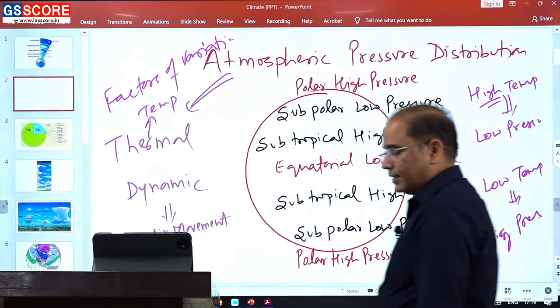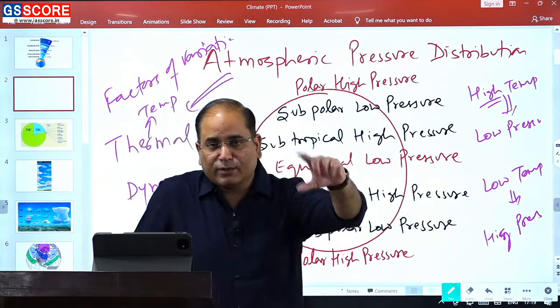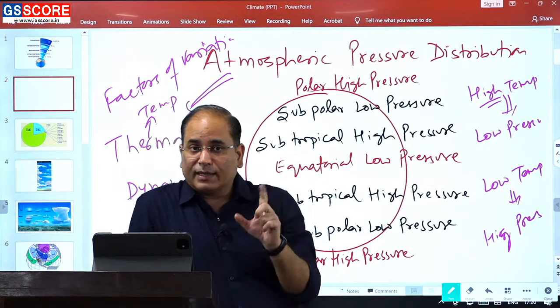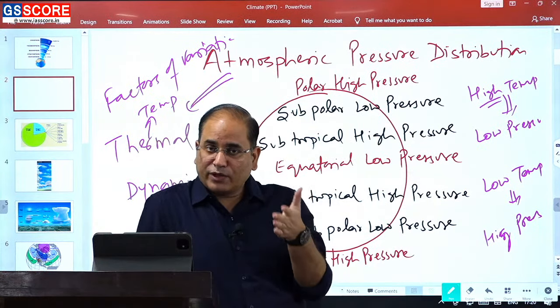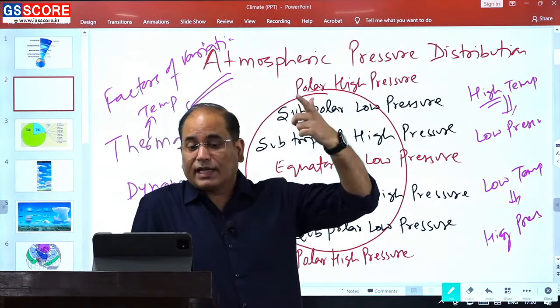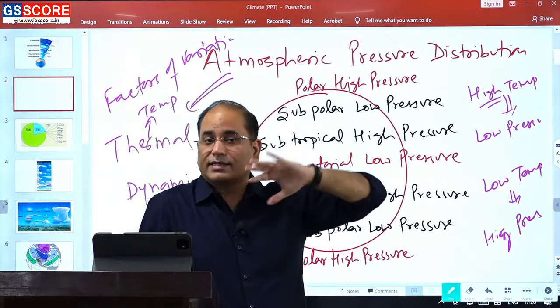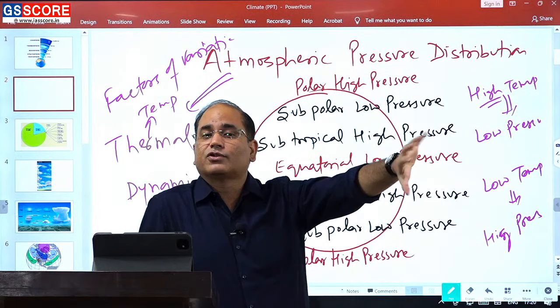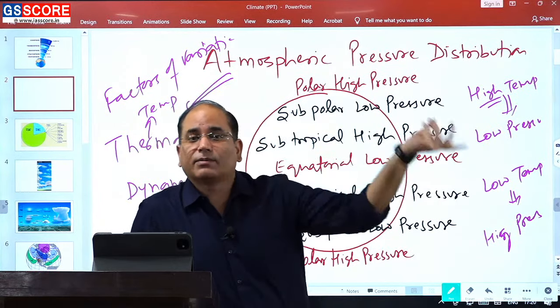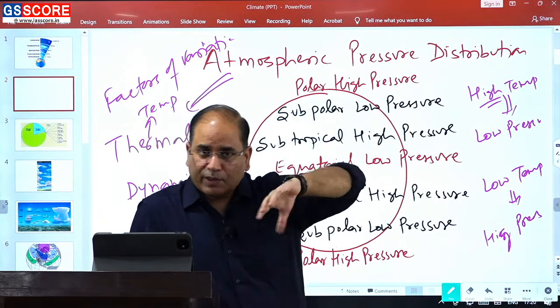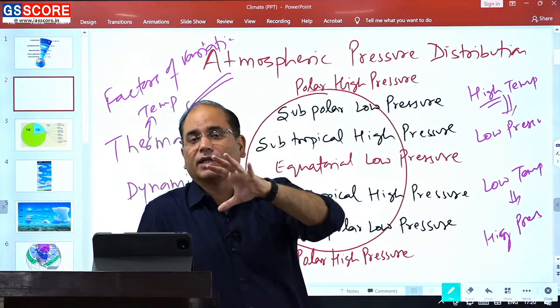In other words, if pressure is inversely related, don't look at temperature, look at pressure, because we are looking at the pressure, not the temperature. How temperature varies, we have already looked at. Those are the only factors that affect the temperature. So don't try to link the temperature with the pressure. It is pressure that is associated with the temperature.